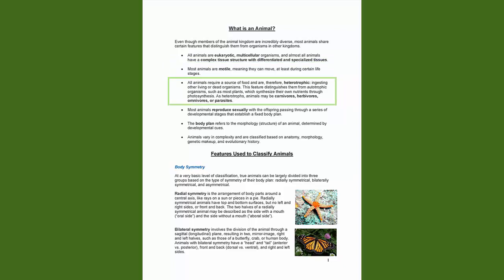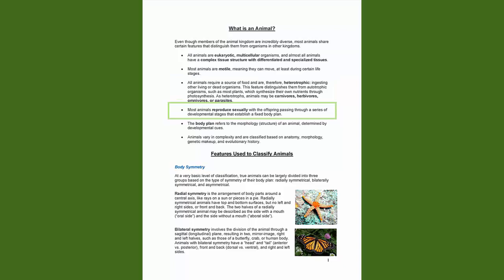All animals require a source of food and are, therefore, heterotrophic, ingesting other living or dead organisms. This feature distinguishes them from autotrophic organisms, such as most plants, which synthesize their own nutrients through photosynthesis. As heterotrophs, animals may be carnivores, herbivores, omnivores, or parasites.